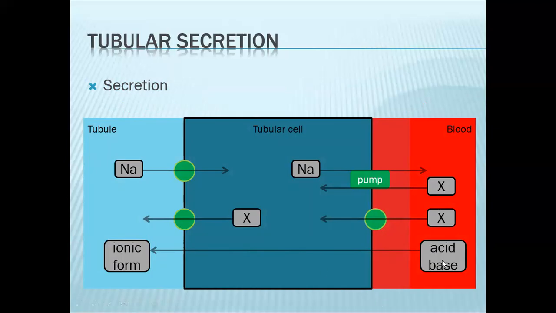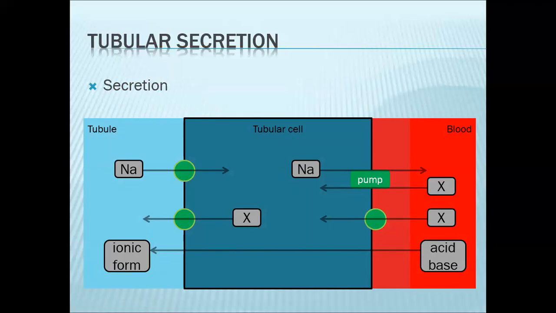For your base, it goes out again through your tubular cell and out into the filtrate, neutral. Once inside the filtrate, it will now interact with a hydrogen ion. So your base now will be protonated. It will now have a positive charge.